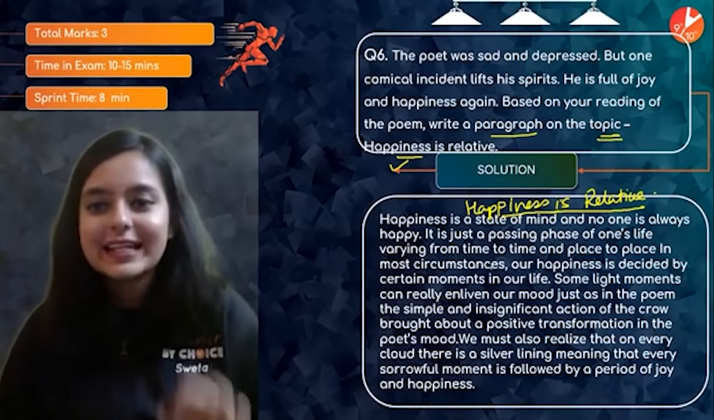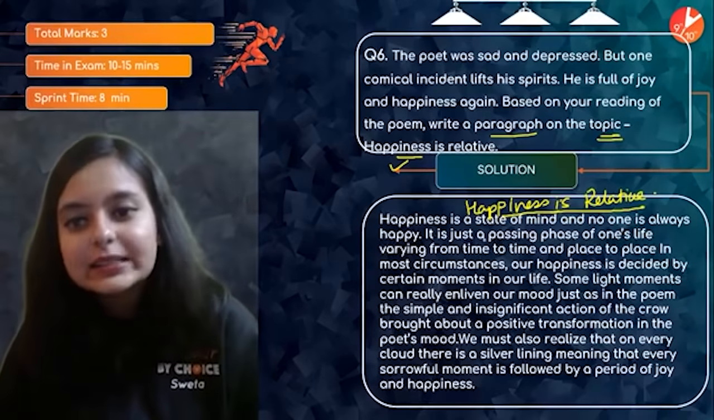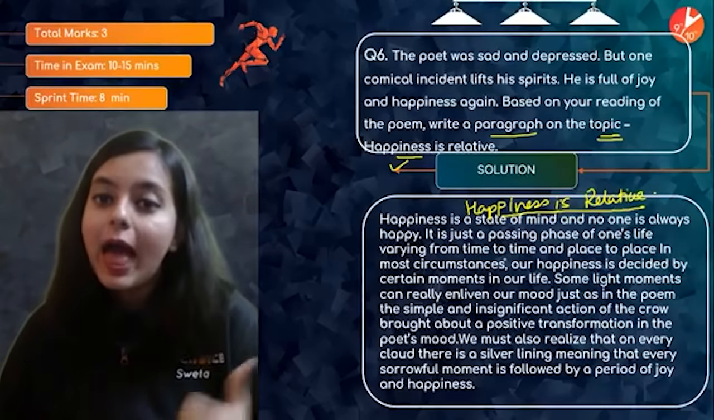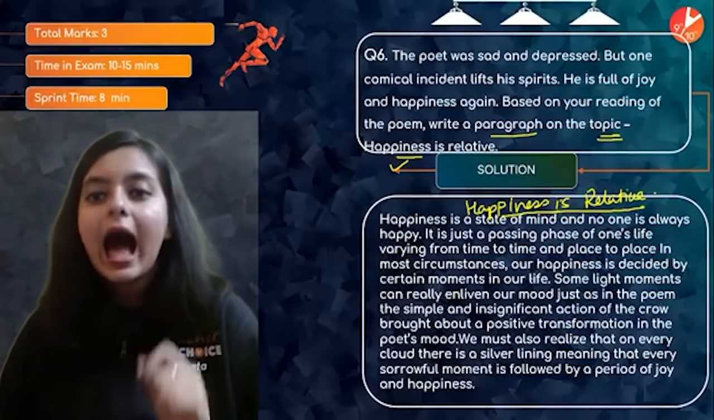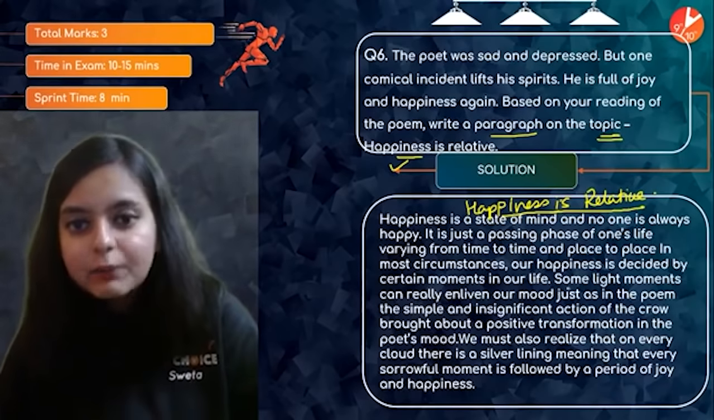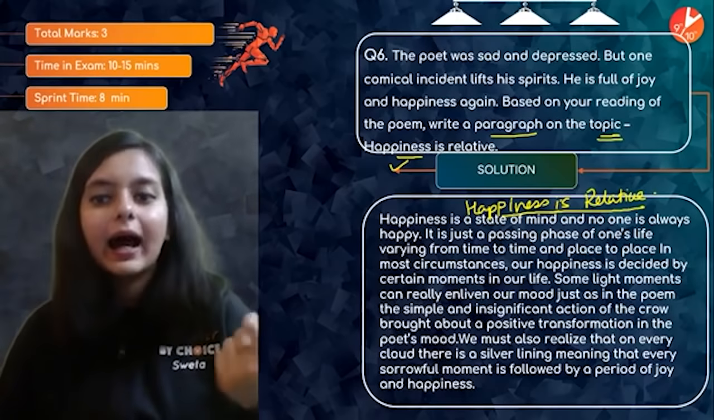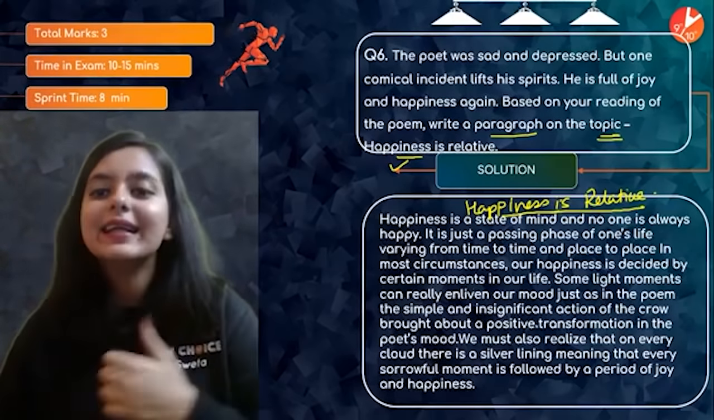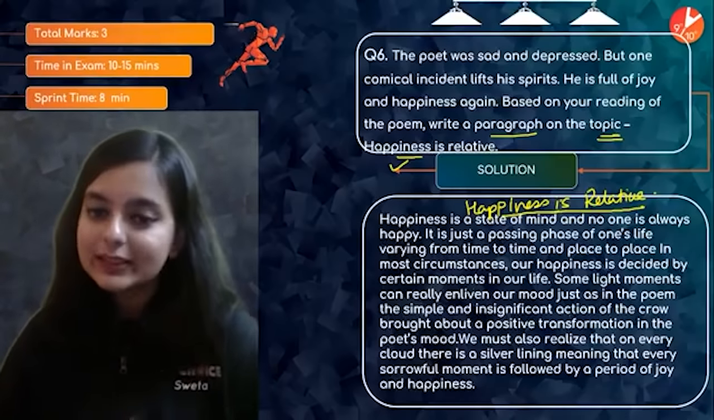So happiness is a state of mind and no one is always happy, right? It is just a passing phase of one's life, varying from time to time and place to place. In most circumstances, our happiness is decided by certain moments in our life. Some light moments can really enliven our mood. And in this case, what happens? In the poem, the simple and insignificant action of the crow brought about a positive transformation in the poet's mood.